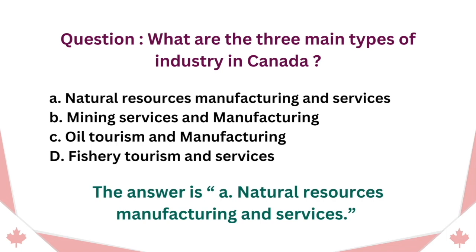Question: what are the three main types of industry in Canada? A. Natural resources, manufacturing and services. B. Mining, services and manufacturing. C. Oil, tourism and manufacturing. D. Fishery, tourism and services. The answer is A. Natural resources, manufacturing and services.